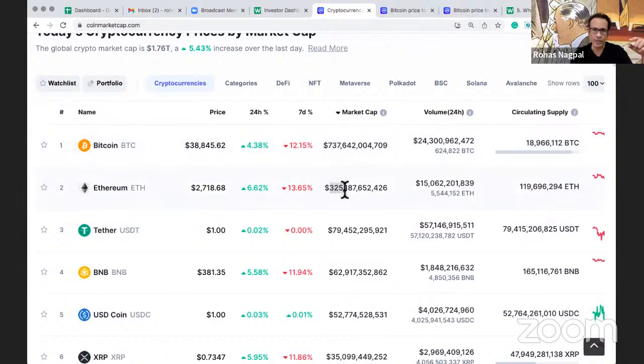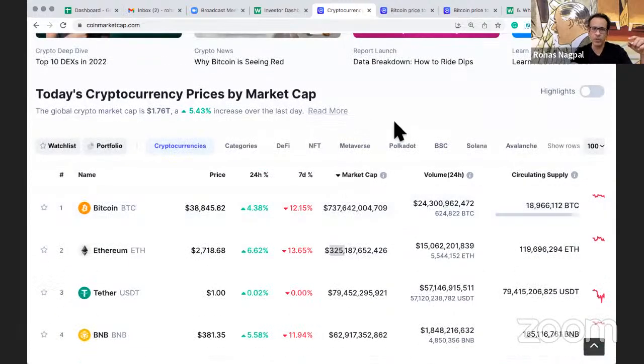Ethereum is 325 billion. Now that's pretty low, because we've seen Bitcoin go almost to 2 trillion. Right now it's come all the way down to 737, but that's a cycle which happens all the time, so we can expect this to keep happening. It's usually a lot of fake market news. Like right now everybody's saying that because of Russia and Ukraine, prices are falling. Makes zero sense. Crypto has got nothing to do with Russia or Ukraine, but that's an excuse used by the market manipulators or the whales to move prices up and down.